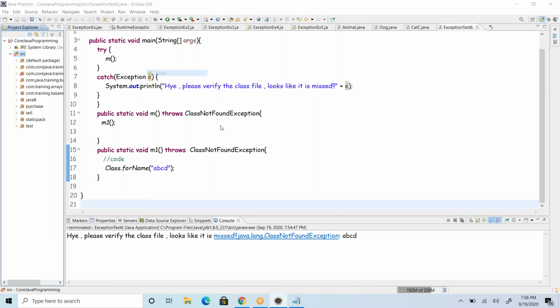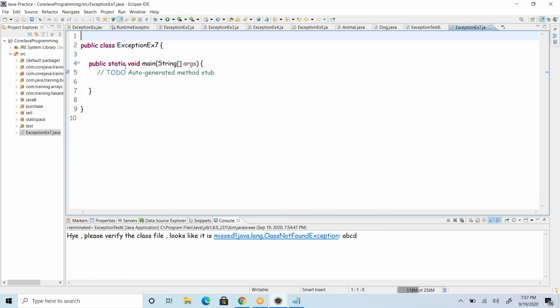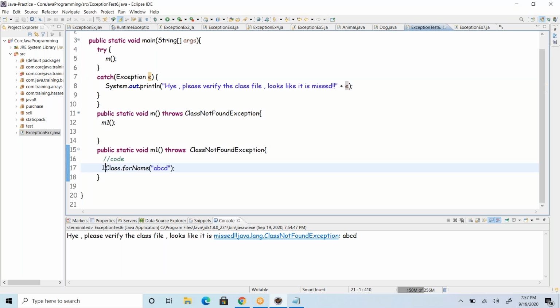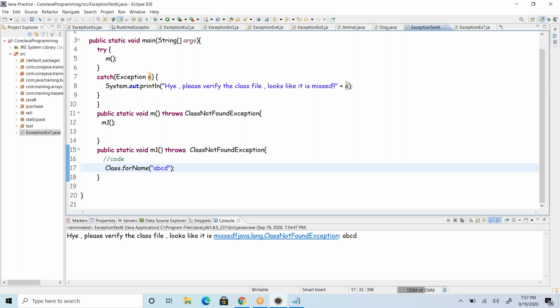Let us understand about throw, the other one. So there are two things. If we are using any existing methods or APIs, or if you are writing some logic which leads to some exceptions, the exception is raised automatically when there is something wrong.